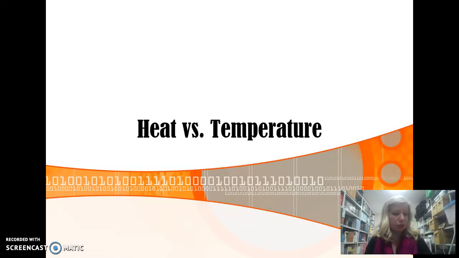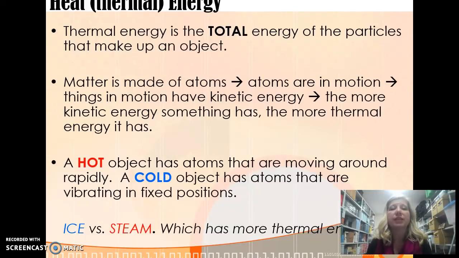All right, so heat versus temperature. Now at this point, you're finished with your notes, so you don't have to worry about the notes any longer. But let's take a look at this, heat and thermal energy. So thermal energy is the total energy of the particles that make up an object. Matter is made of atoms, and you'll learn that more in 8th grade when you do chemistry. Atoms are always in motion. And things that are in motion have kinetic energy because that's the energy of motion. The more kinetic energy it has, the more thermal energy it has.